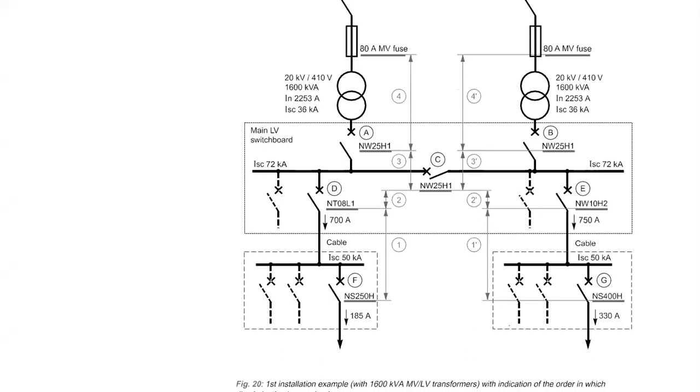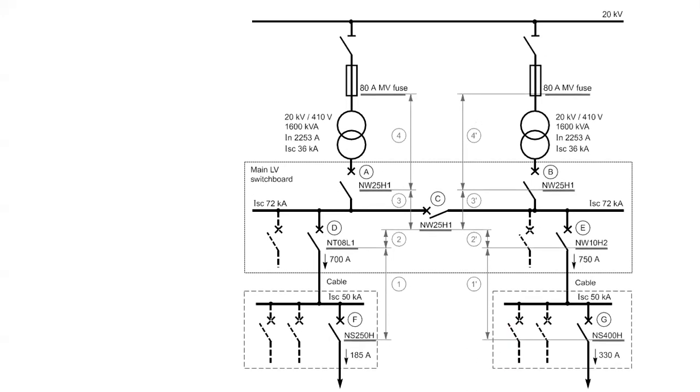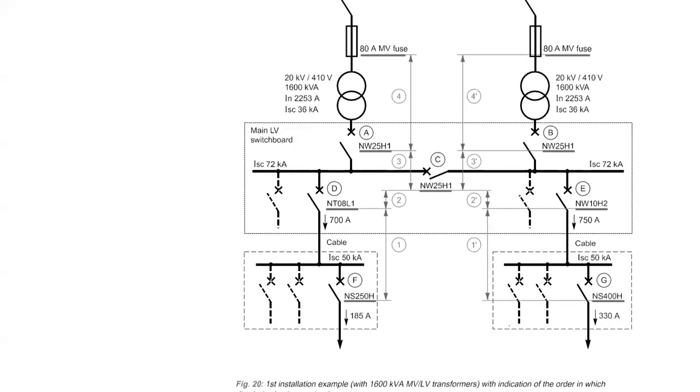Another small thing I will mention here: while calculating or knowing the fault level of the system, you always have to take the fault level of the transformer also. Generally it doesn't happen, but if for some reason the transformer impedance or transformer fault level is less compared to our system fault level, then it can create havoc, and possibly in future you need to replace it.